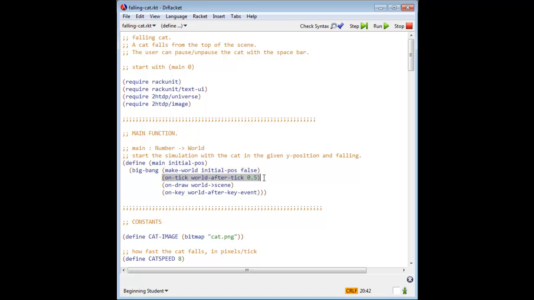We tell Big Bang to call world after tick at each tick of its clock and to run the clock at 0.5 seconds per tick. We also tell Big Bang to call world to scene when it wants to draw the scene on the screen, and to call world after key event whenever a key event occurs.